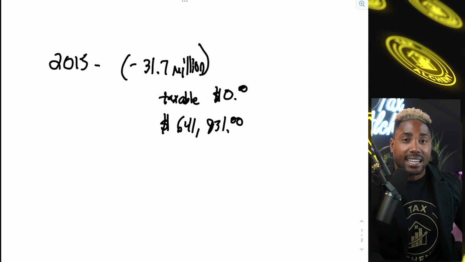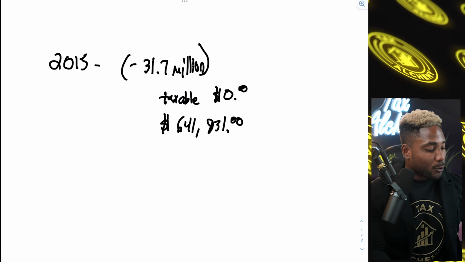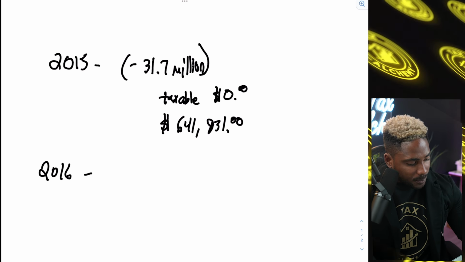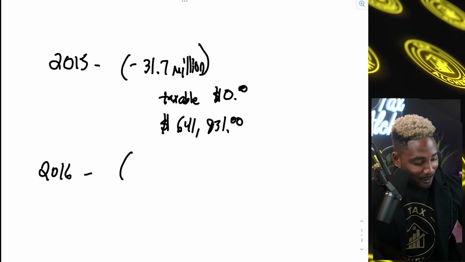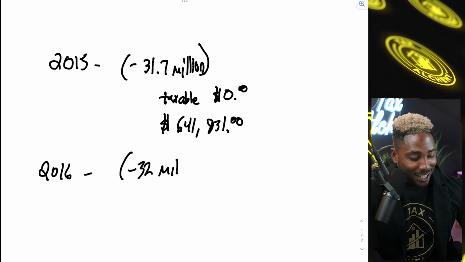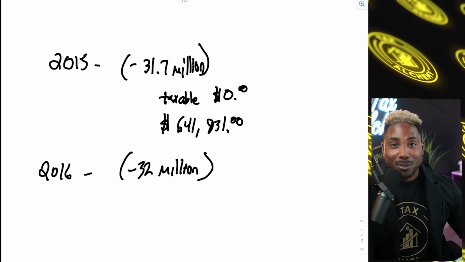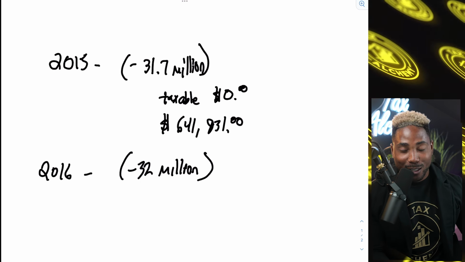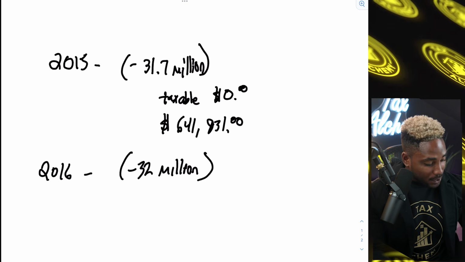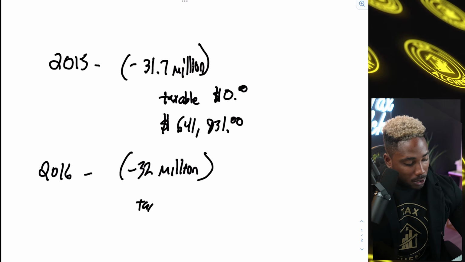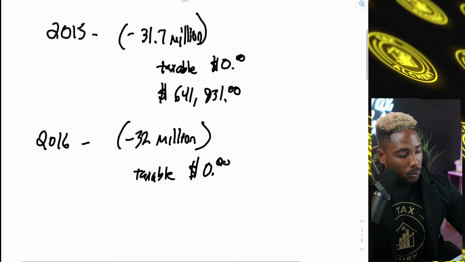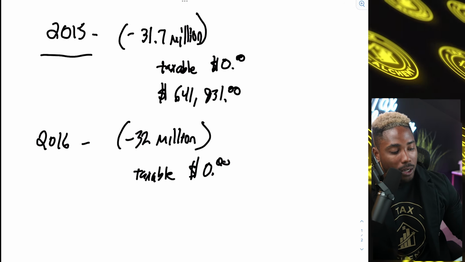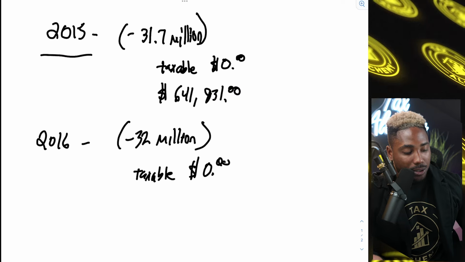Let's jump over to the tax year of 2016. For 2016, Donald Trump declared negative income of $32 million. So this was becoming a commonality for Donald Trump. Their taxable income for this year, as you guessed it, was $0. So in 2015, negative 31.7 million, taxable income was $0.